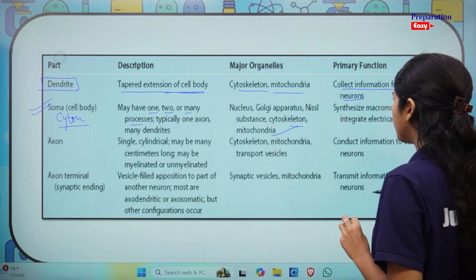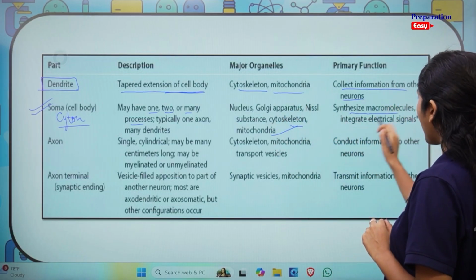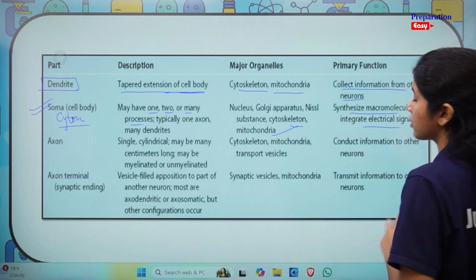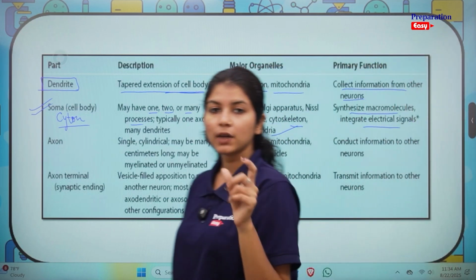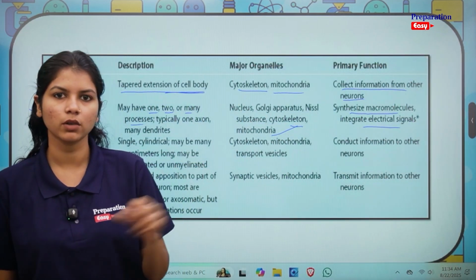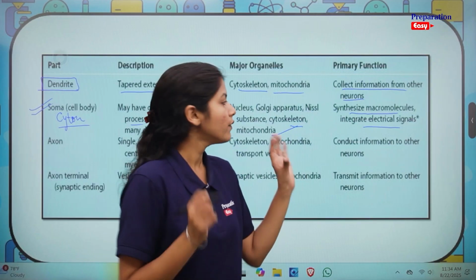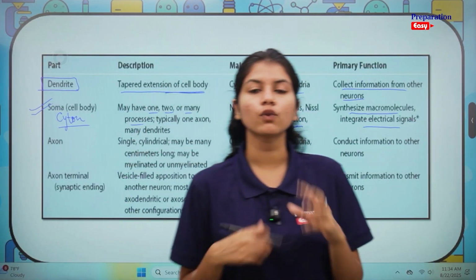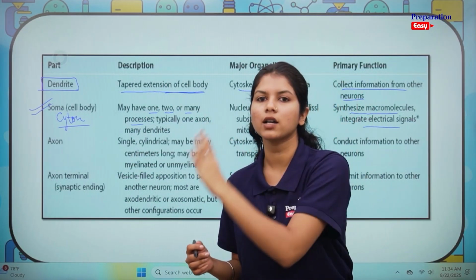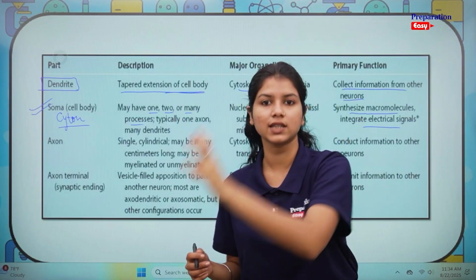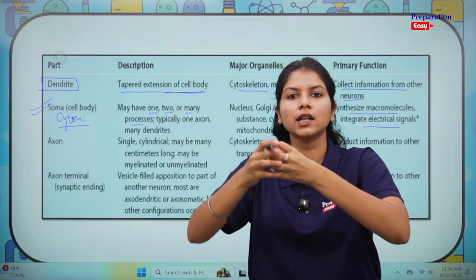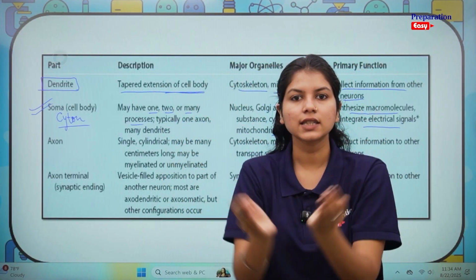Why is a cytosine important? It can synthesize macromolecules and integrate electrical signals. What we mean by electrical signals, we will also be studying when we study synapse. When we are talking about integration of signals, what we mean is that when a signal is passed down from a nerve cell, the first nerve cell to the second one, it is getting integrated or understood in the cell body.